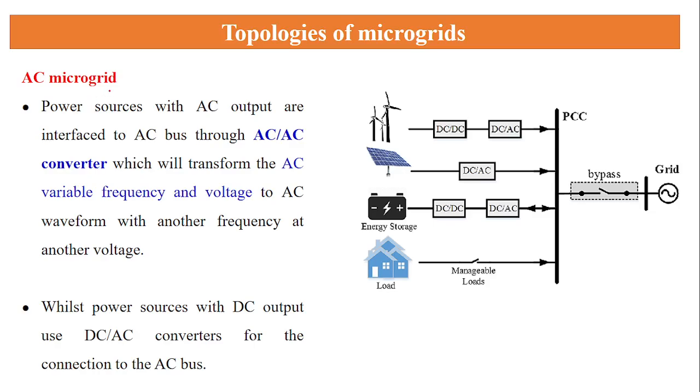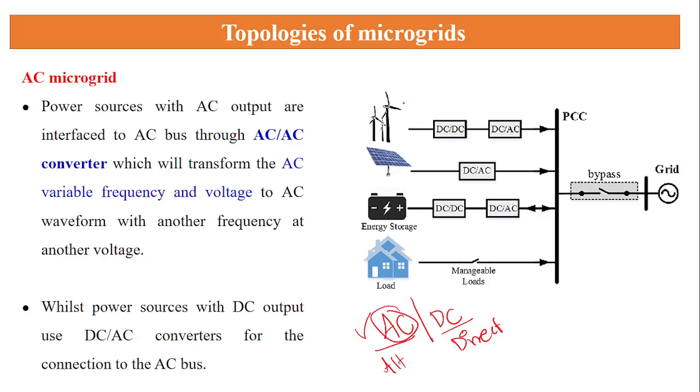Here there are different topologies of the microgrid. Different topologies of microgrid means the generation capacity can be classified into AC and DC. AC means alternating current, and DC is direct current. Most of the appliances working in our home are AC.